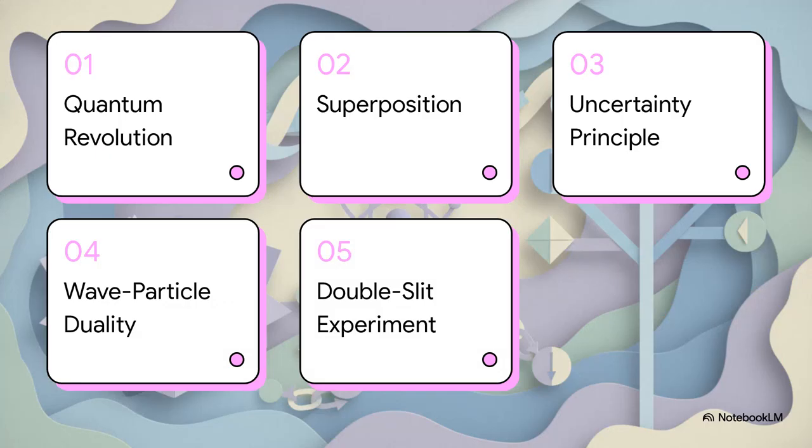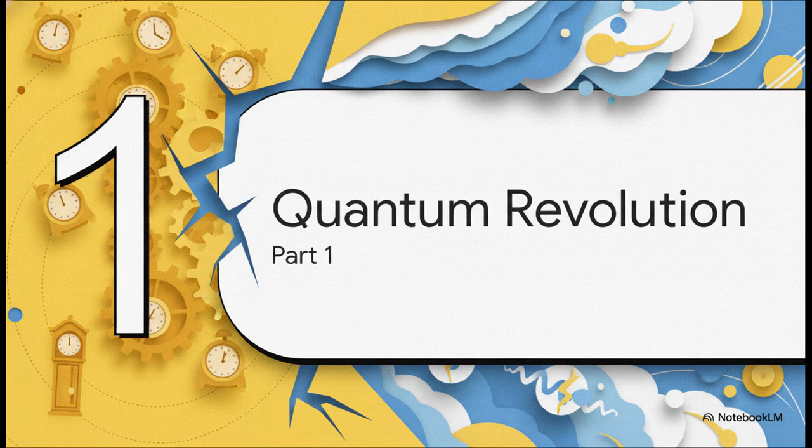All right, let's just jump right into the syllabus for today. We'll be covering the quantum revolution, superposition, the uncertainty principle, wave-particle duality, and we'll wrap it all up with the infamous double-slit experiment. Starting off with Section 1, the quantum revolution.